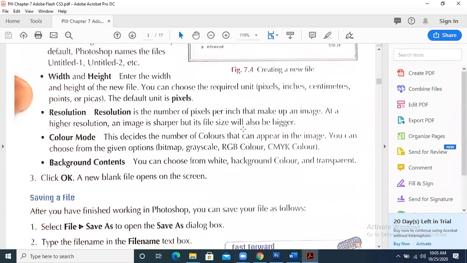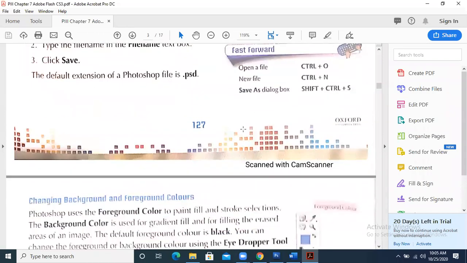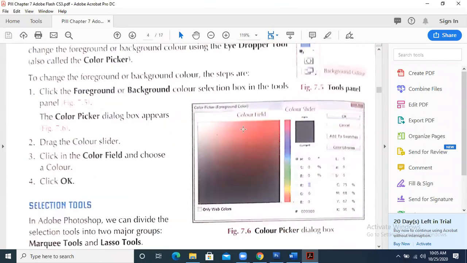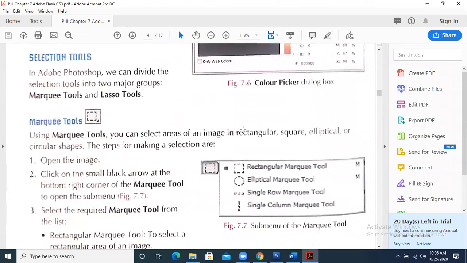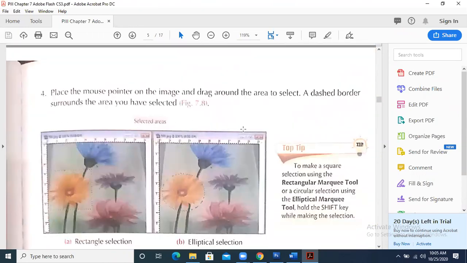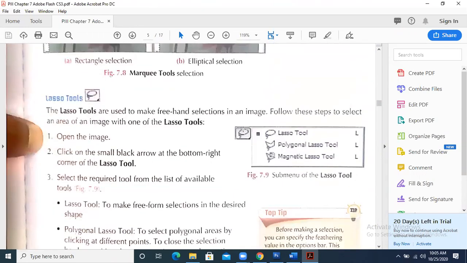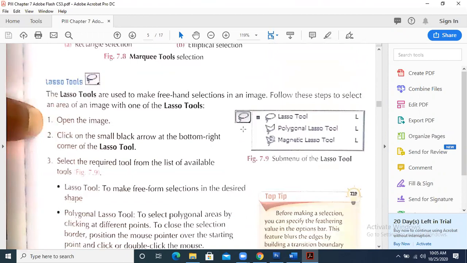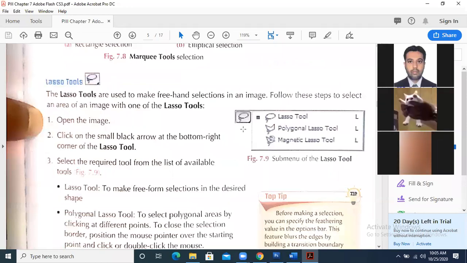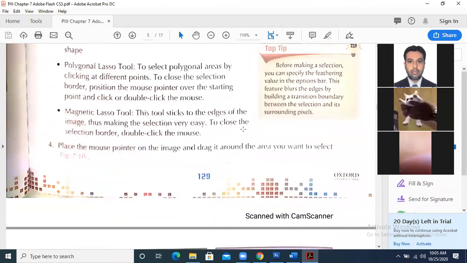So right now I'm going to explain some more options that we need to understand. Of course, I will not go through those options that we have already done, and we need to understand how we are going to apply these options which are on page number 129.